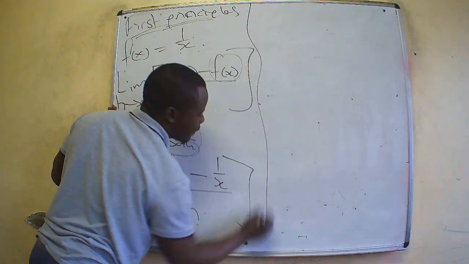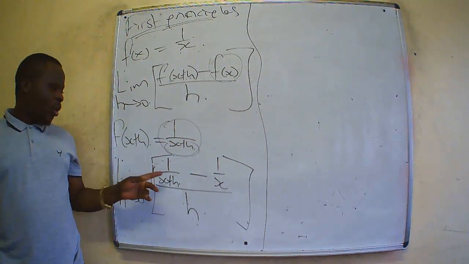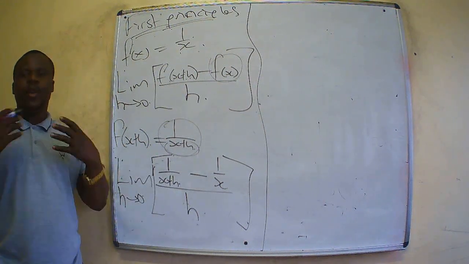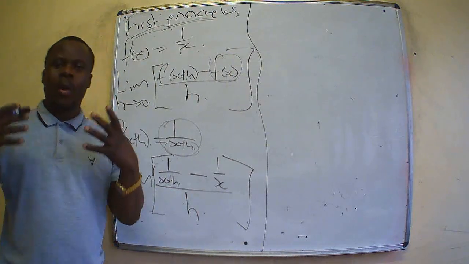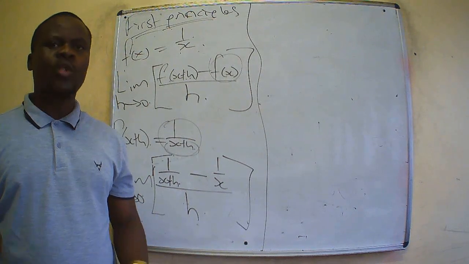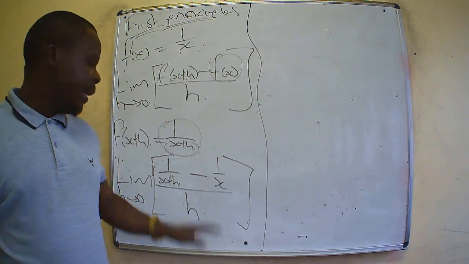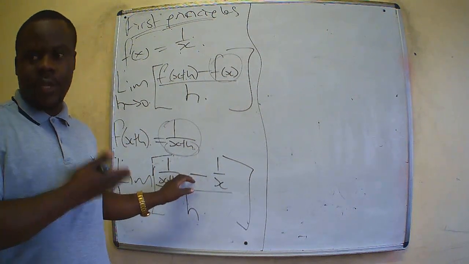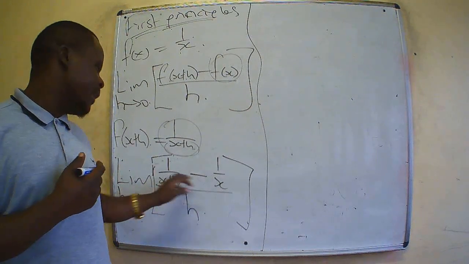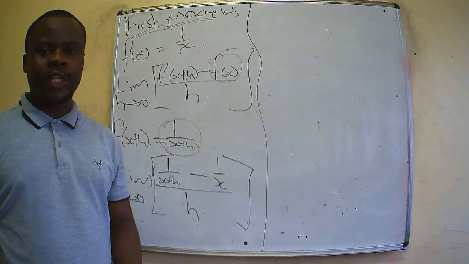But what do we see happening here? If you check properly, you can see that on the numerator, both of these are fractions. So let us find a way on how we need to solve for fractions. So how do we solve fractions? Fractions are very easy. When they're adding or subtracting each other, as you can see in this case, what you need is to make sure you multiply denominators, cross multiply. That's how you solve a fraction when there's addition and subtraction.